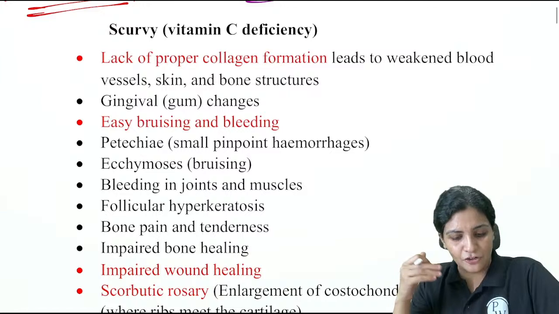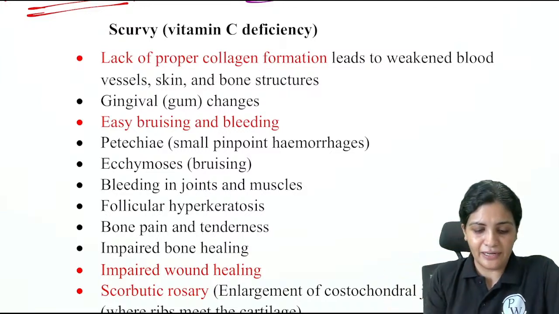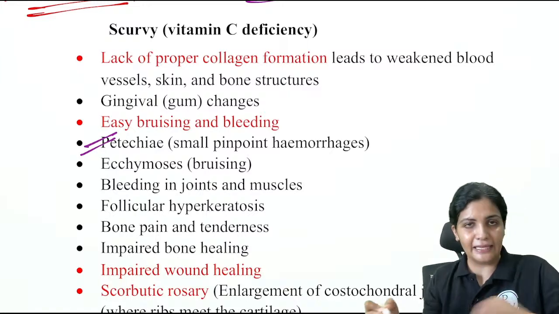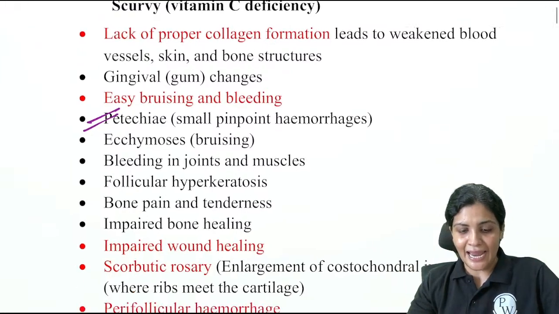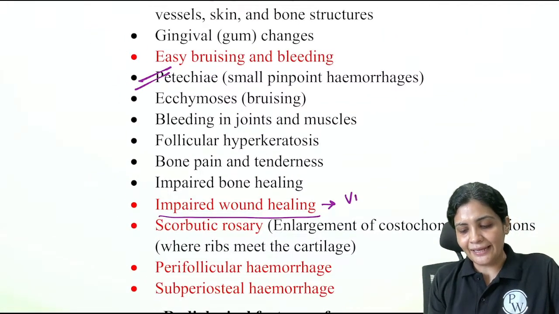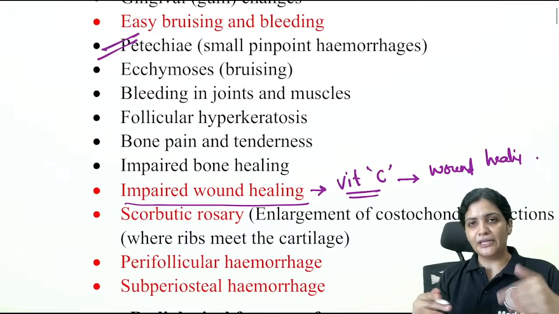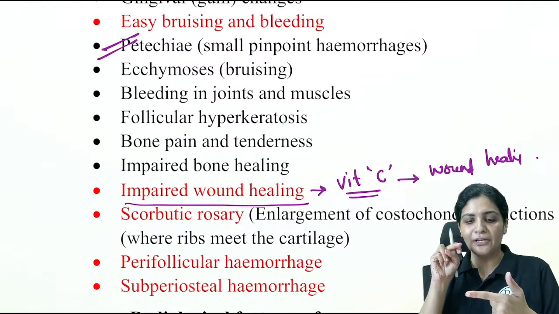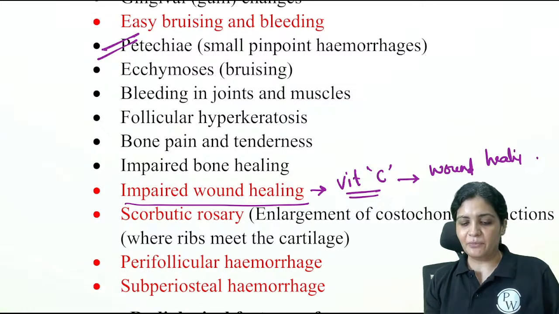So there would be lack of proper collagen formation and there would be easy bruising and bleeding. We have already underlined that there is petechiae here and then there is bleeding into the joints and muscles. And one more thing which you have to remember is impaired wound healing, because again vitamin C is responsible for your wound healing. This topic of vitamin C and vitamin D is usually an integration topic of biochemistry, pediatrics, and orthopedics. So you have to be very, very particular.